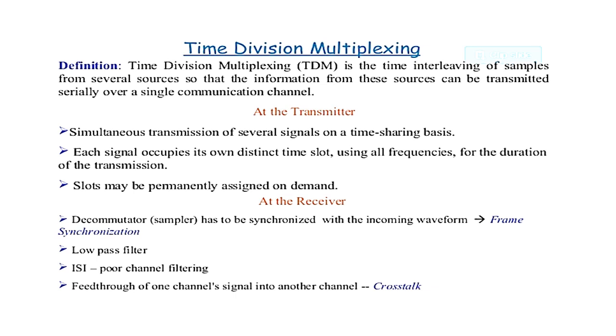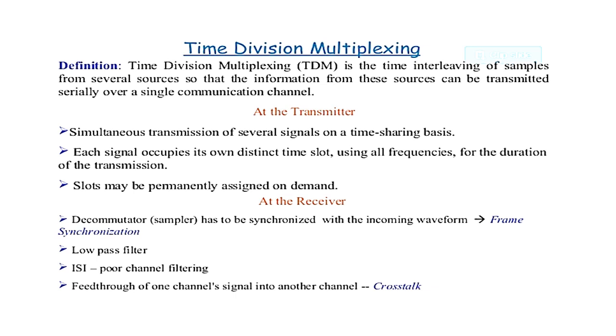So it will be denoted the time interleaving of samples from several sources so that the information can be transmitted serially over the single communication channel. So here we are having two types. One is the transmitter side and another is the receiver side.